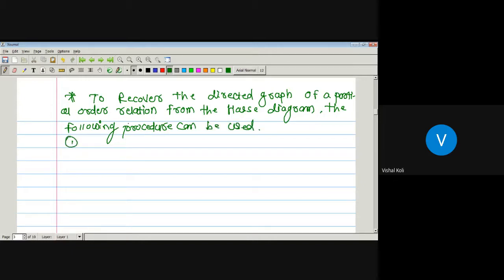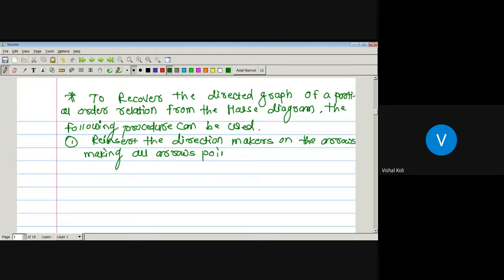First, reinsert the direction markers on the arrows, making all arrows point upward. In the first step, we have to insert the direction markers.